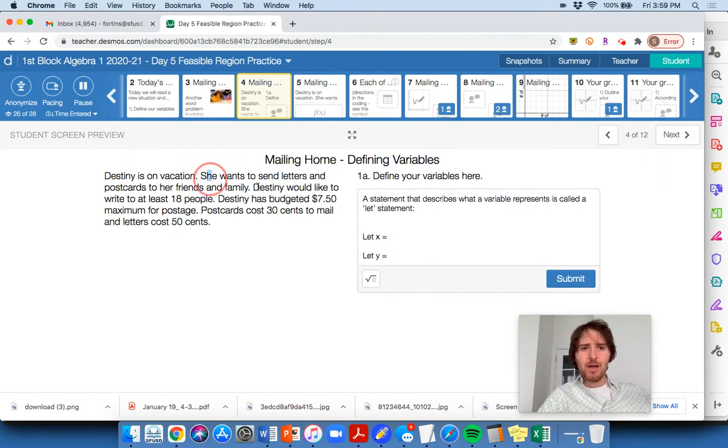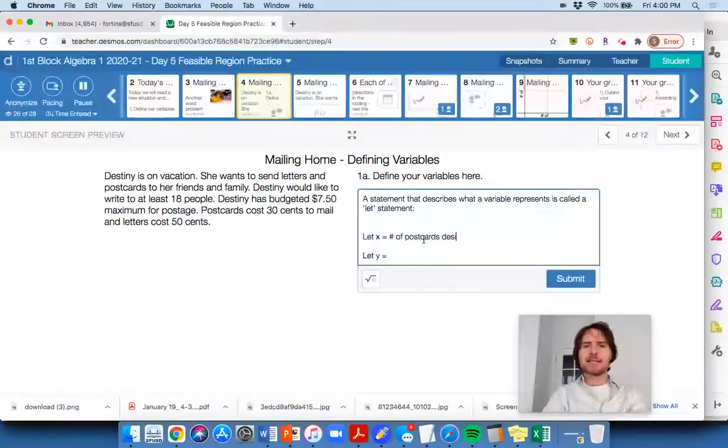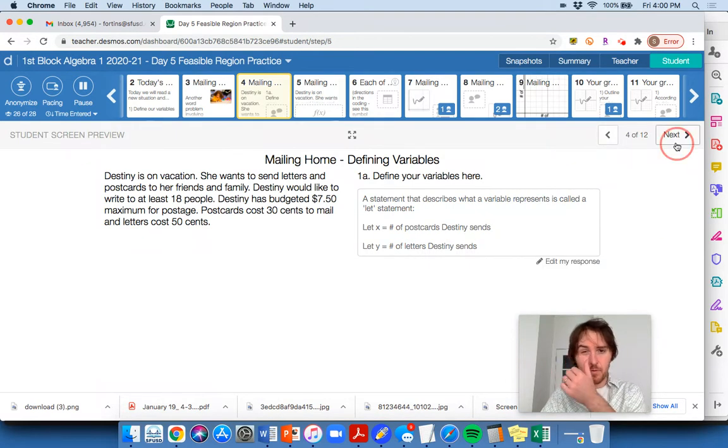She wants to figure out how many she can make. There's no question here, but usually there's a question at the end: how many postcards can she send? How many letters can she send? That's usually what you use to define. So we're going to let X equal the number of postcards Destiny sends. We're letting our readers know this, and we're letting you know it too, right? And then let Y equal the number of letters Destiny ends up sending. Okay, go ahead and submit that and move on to the next slide.